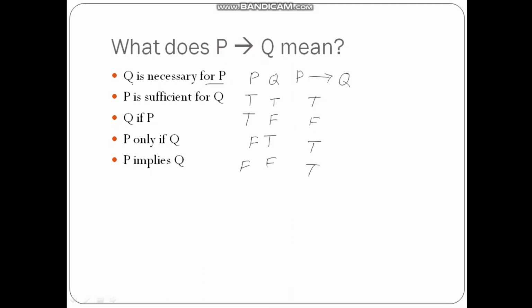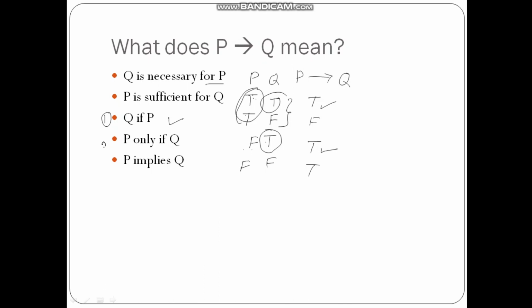So what does it say? It says Q is necessary for P. Whenever Q is true, you can see that the output is always true. And P is sufficient for Q. If P is true, then the output is Q. P is sufficient for Q means that if P is true, then the output is Q. This we have discussed in the last lecture also. Moving ahead, Q if P, or this was the first example we previously solved.